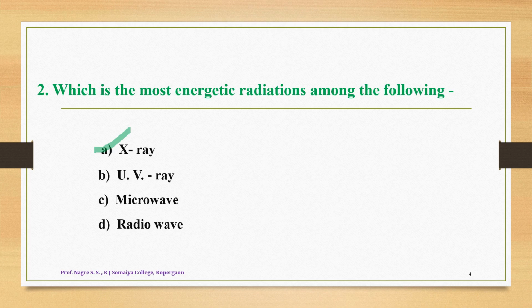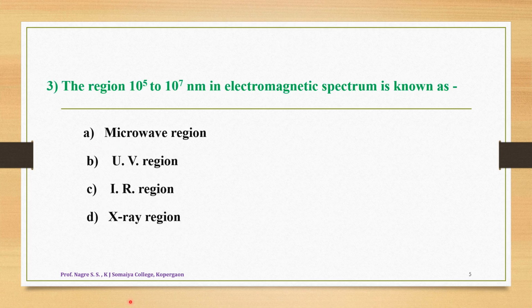Now let us look towards question number 3. The question number 3 is, the region 10⁵ to 10⁷ nanometer in electromagnetic spectrum is known as, and the options are, A option is microwave region, B option is ultraviolet region, C option is infrared region, and option D is X-ray region.